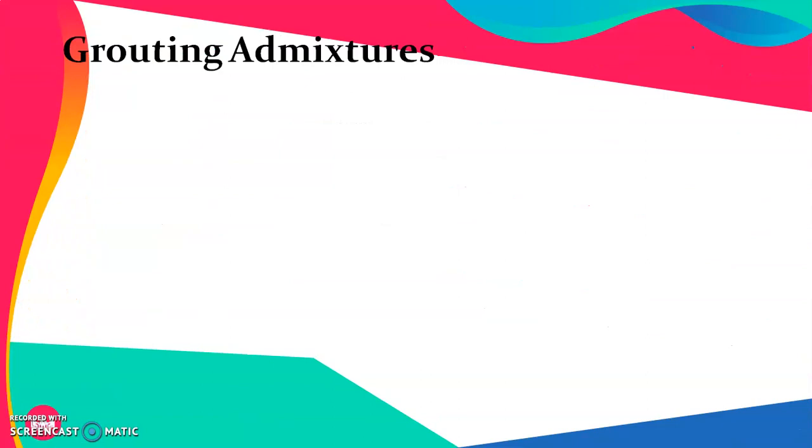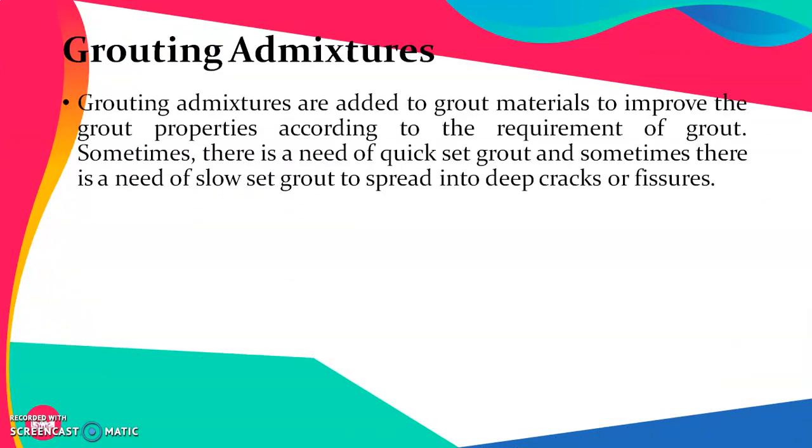Next is grouting admixtures. Grouting admixtures are added to grout material to improve the grout properties according to the requirement. Sometimes there is a need for quick set grout and sometimes for slow set grout to spread into deep cracks or fissures. Grouting is the process in which a paste kind of material is introduced into the cracks or openings of structures which have been created because of one reason or another.